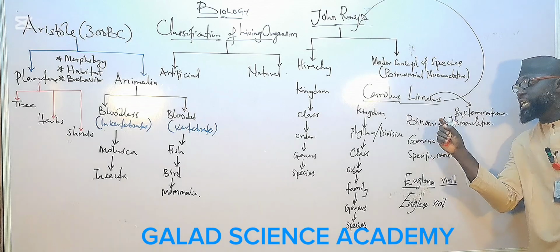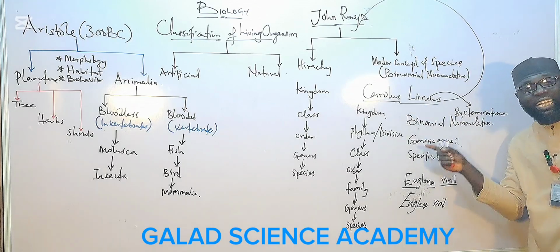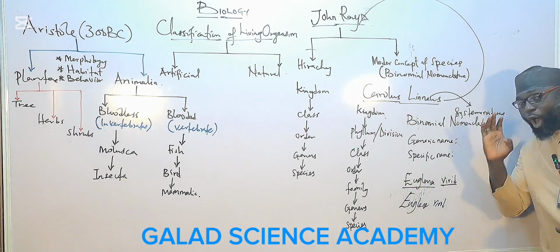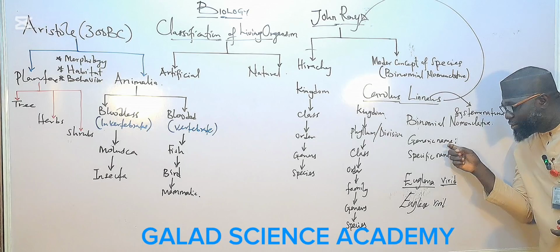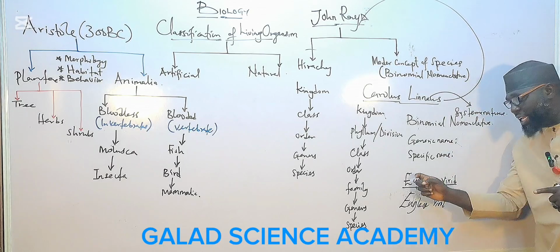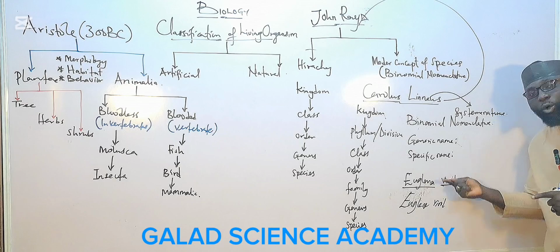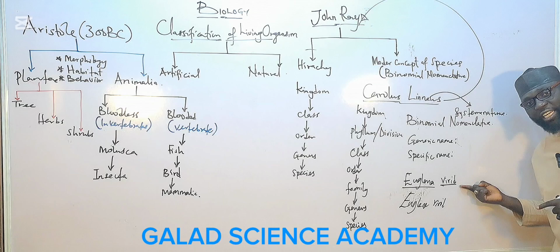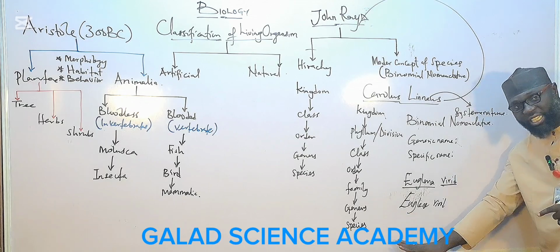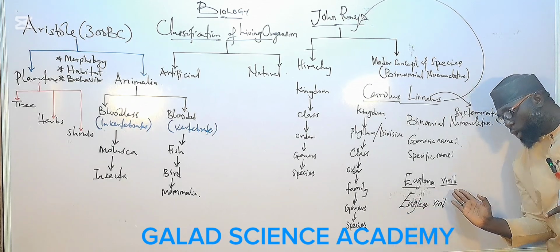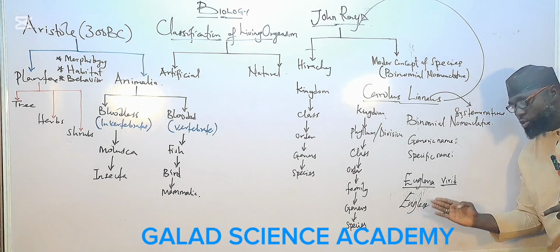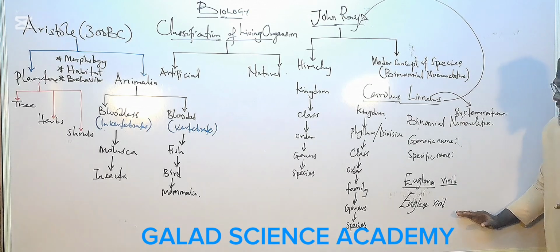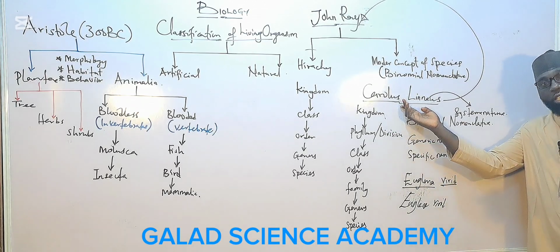So it is Linnaeus that tells us that if we want to write the scientific name of all living organisms, the first name, the generic name, must start with a capital letter. And the second one, the species name or specific name, starts with a small letter. Then you underline the two. But in the case of printing or typing, there is no need for you to underline. You italicize it. That is the second contribution of Linnaeus.